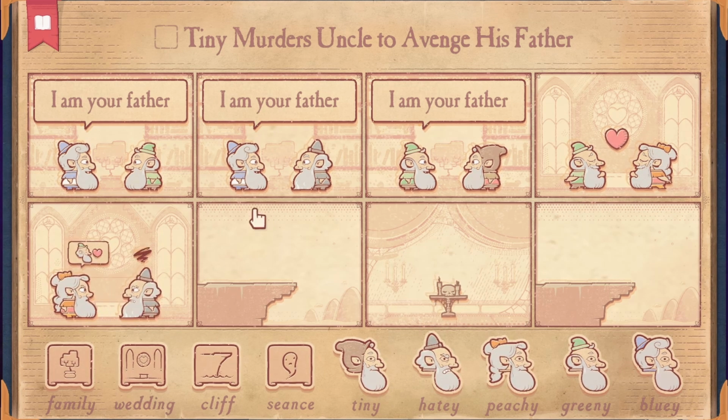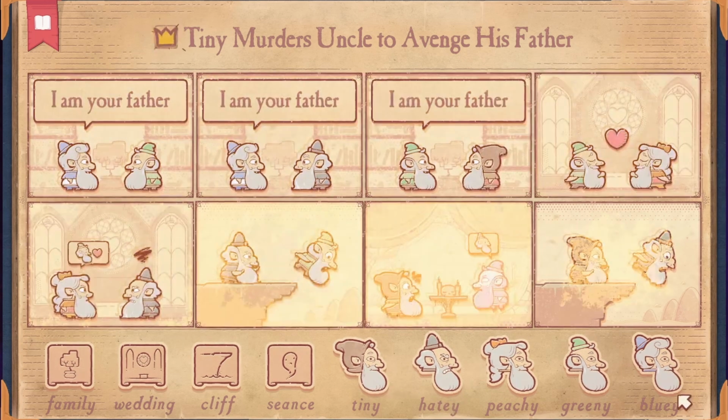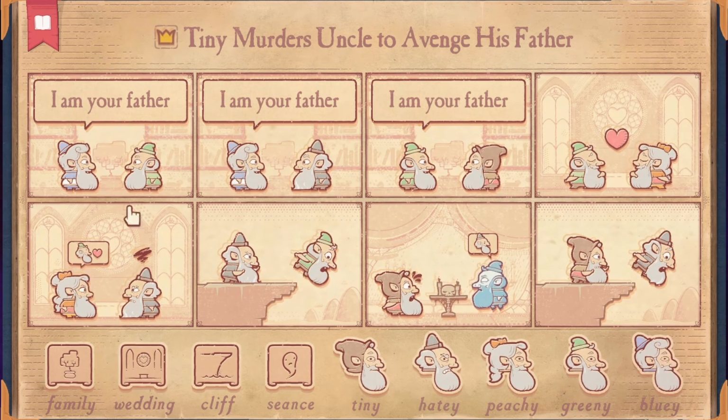But Haiti wanted some of Peachy, but he ain't getting none of that peach. And so she rejects him, he gets angry, so he kills poor Greenie. And then Greenie here comes from the dead and tells his son, Tiny, you know, your Uncle Haiti killed me. And then I guess Haiti gets pushed off by Tiny. There we go. This is our mini Hamlet sandwich of a story. Yeah, I think the hardest part was figuring this out, because this is pretty repetitive of the previous chapters, but it's the family tree stuff that always gets me.